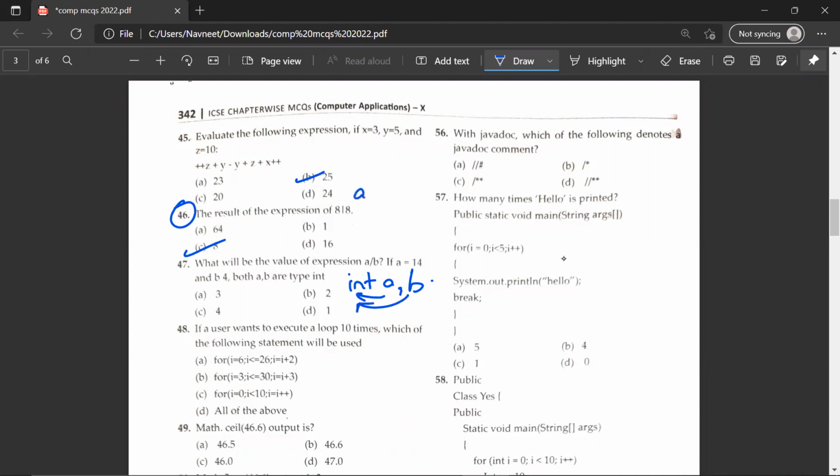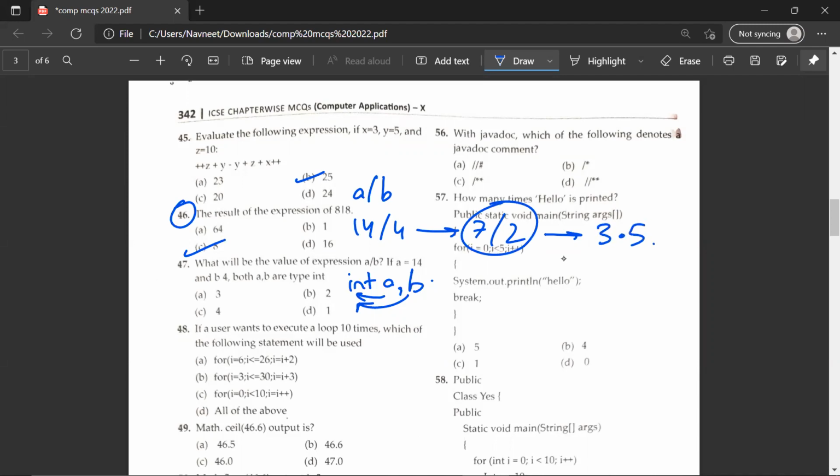So if you have A divided by B, which is 14 divided by 4, you know a fraction is going to be formed, which would be 7 by 2. The decimal value of this expression would be 3.5.